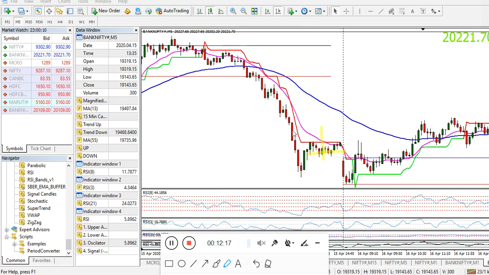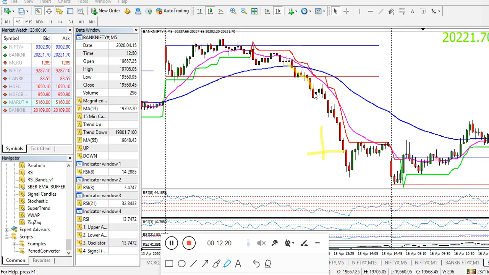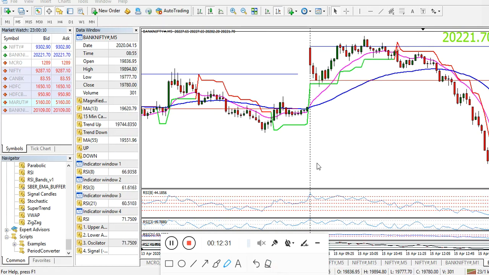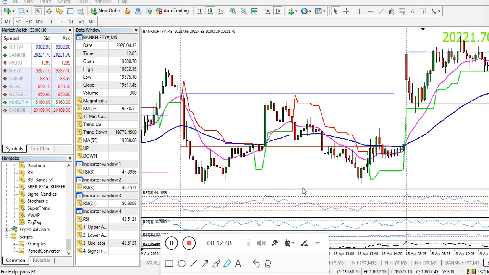So like this, if we keep on testing. Of course, there is no trade here as per the strategy. In the second part, we will tell you how to trade this one. Here you can see the classic example. It has not closed. The first candle when the super trend is changing has to close above or below. Here it has cut the 55 EMA, it has not closed. Here it has closed, then it got cut later, after the candle went up and came down. It has given the range.